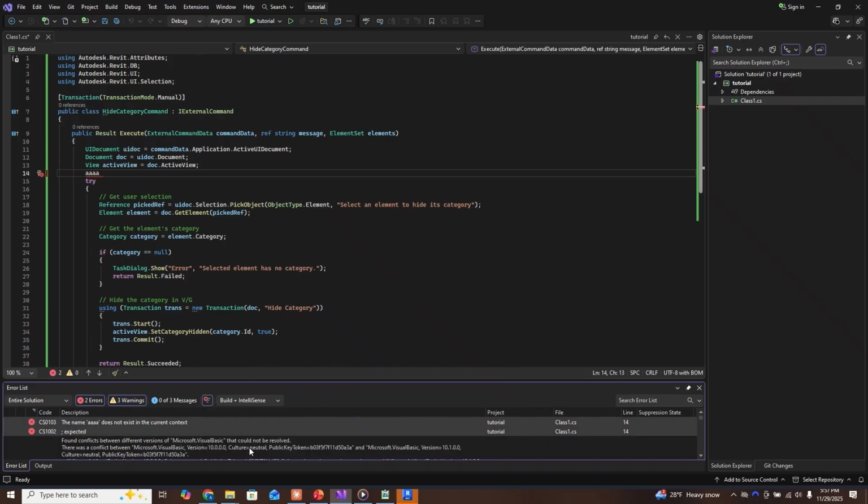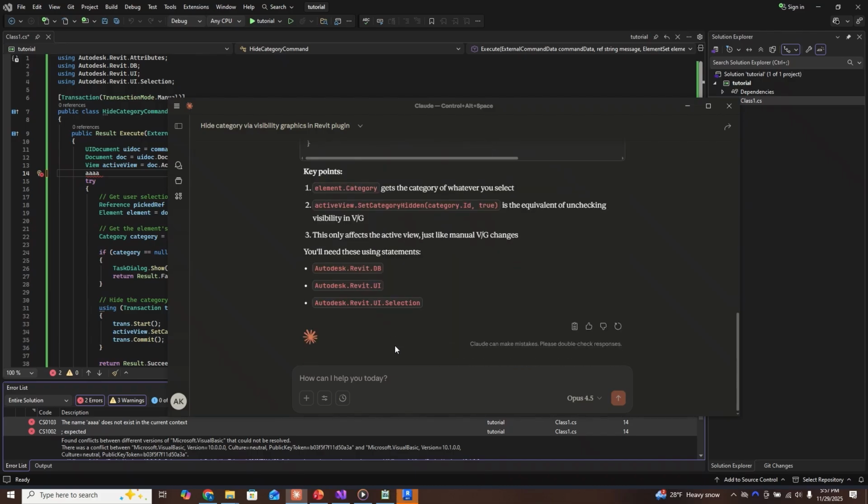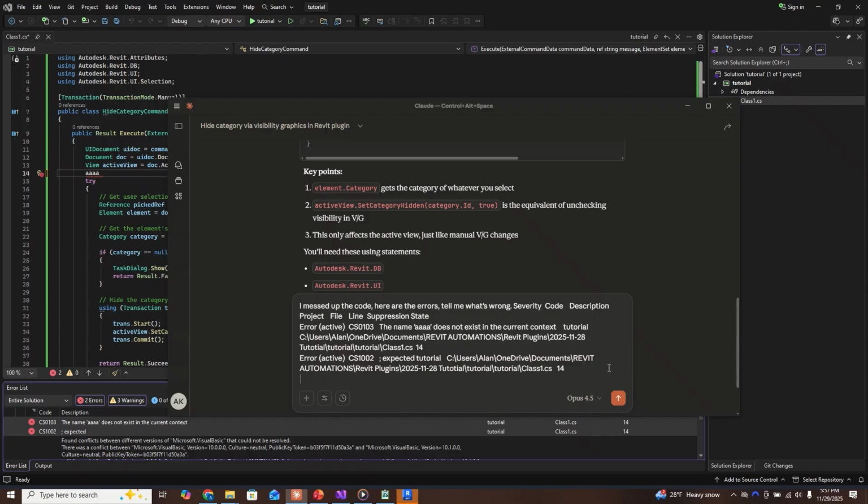You can do copy rows, and so Claude here, I'll say I messed up the code. Here are the errors. Tell me what's wrong. Paste.